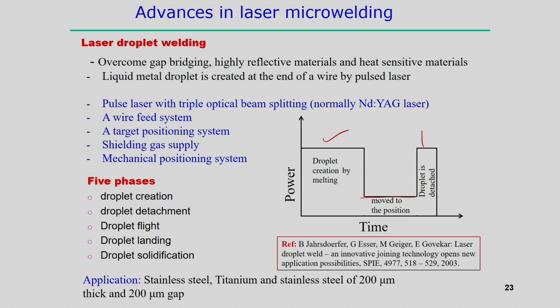If we look at applications, stainless steel and titanium, stainless we want to join, of 2 micrometer thickness, but at the same time the gap between these two is 2 micrometer. So, that is effective, that if there is a 2 micrometer gap, it is huge if we look at the scale of this welding process. Therefore, in the micro scale, when the gap is much larger, that gap can be filled by this liquid droplet, and this technology and methodology is called the laser droplet welding process.